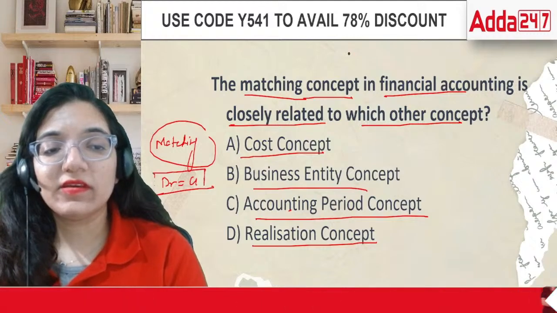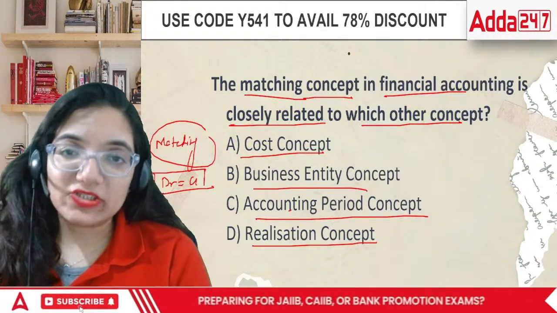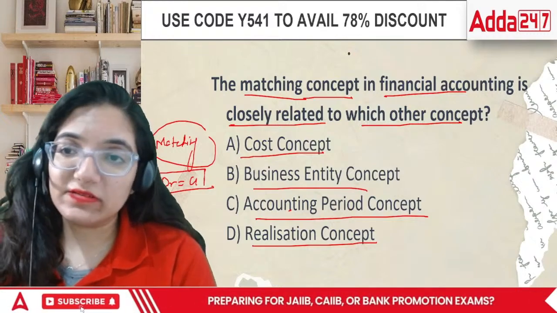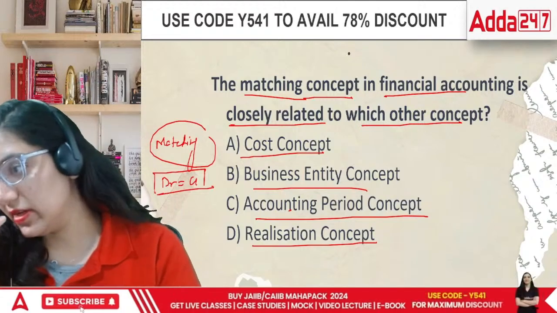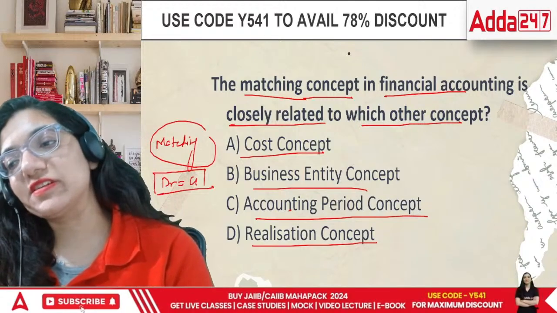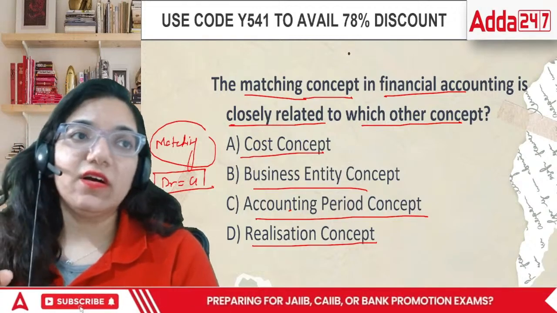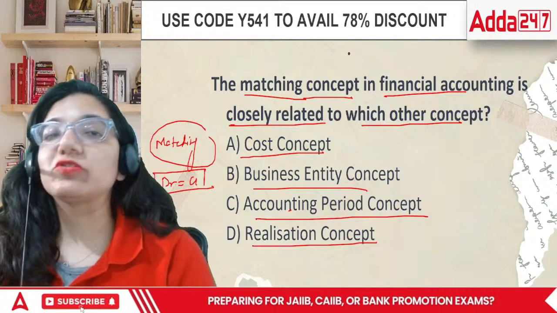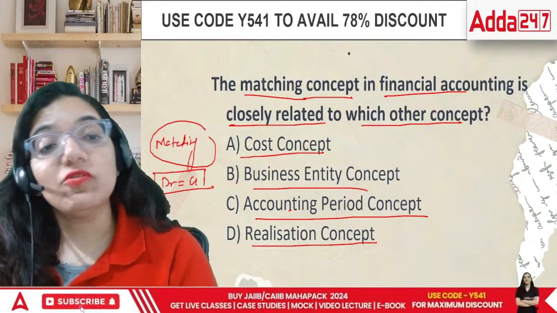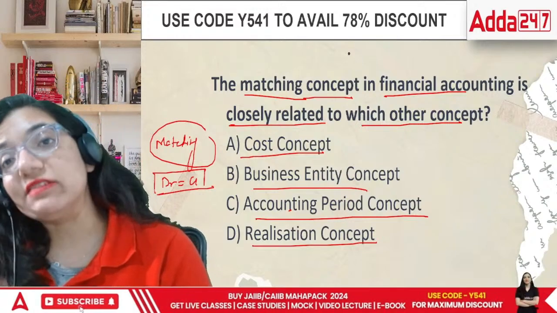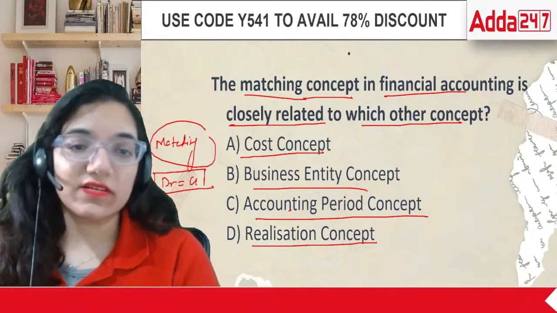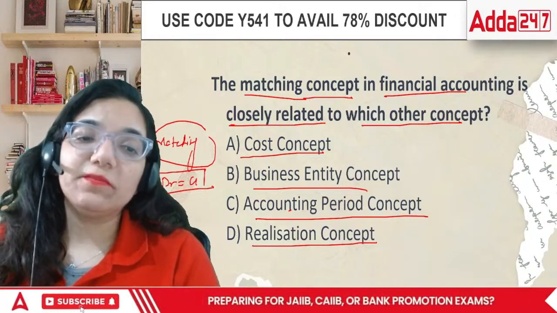It is not. Matching concept says if you earn this year, that's because you are making expenses this year. If I'm making any earnings this year, that's because I'm spending on Wi-Fi, I'm spending on my phone, I'm spending on the equipments, I'm spending on so many things. So whatever amount that I'm spending this year to earn the income of this year is included in matching concept.